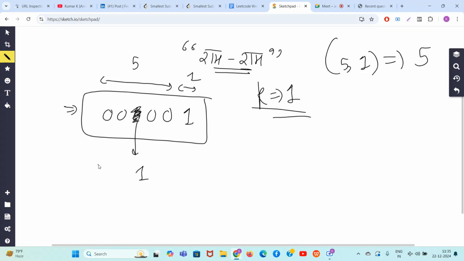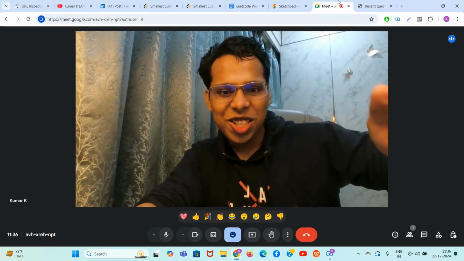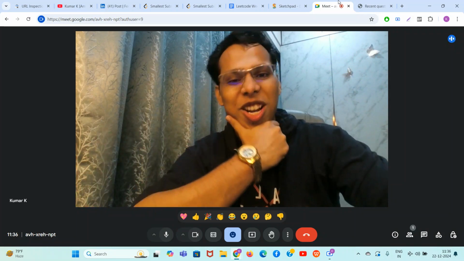One operation done. Now the blocks are this block of size 2, this block of size 1, this block of size 2, this block of size 1. So 2 1 2 1. The maximum is what? 2. So guys, earlier your block size was 5. Now the maximum block size is 2 after doing k equal to 1 operation. So basically you can do less than equal to k operations, and then all you have to do is try to decrease the block size as much as possible. Such a nice interesting problem, right?